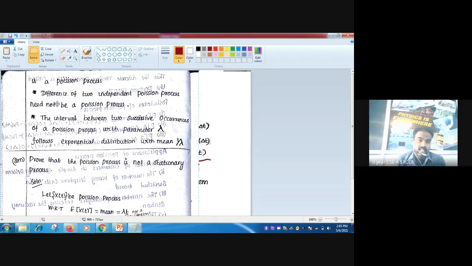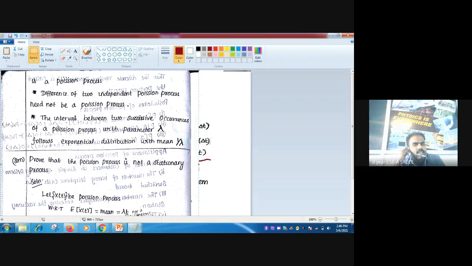Next, difference. We said the sum of two independent Poisson processes is a Poisson process. Now a question may arise: what about the difference? Difference of two independent Poisson processes need not be a Poisson process. But the sum of two Poisson processes is a Poisson process. Difference of two Poisson processes need not be a Poisson process. Maybe it is, maybe it is not, right?